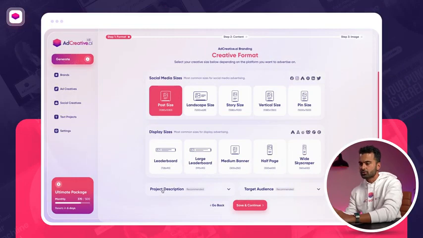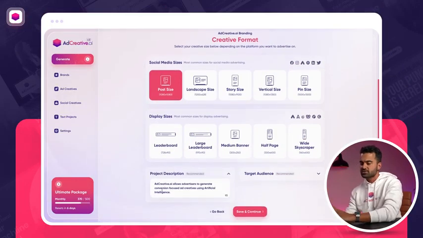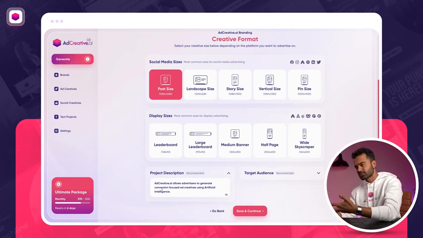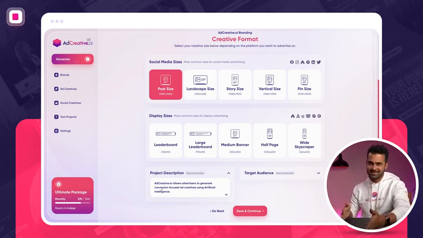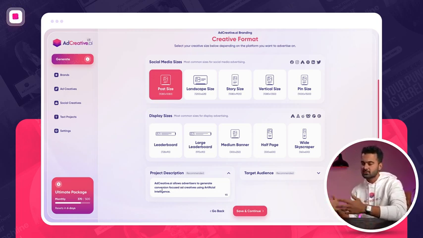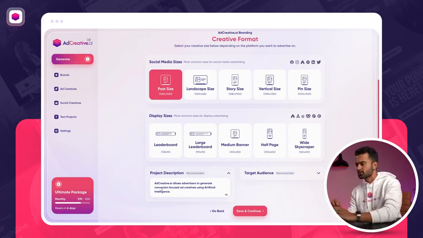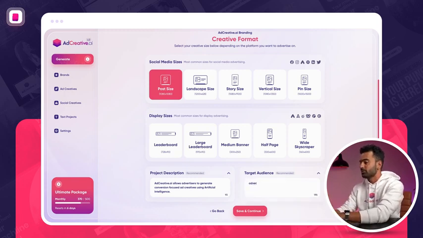You will see that there is something called project description here. Project description is basically for you to explain what this project is about. Here I'm going to be talking about AdCreative.ai. I'm going to be generating creatives for AdCreative.ai using AdCreative.ai. So my project description is going to be simply AdCreative.ai's description. As you can see, I didn't write anything, but it came pre-filled. The reason is that when I was creating my brand, I already put in that project description. It says AdCreative.ai allows advertisers to generate conversion-focused ad creatives using artificial intelligence. That's very good. And the target audience is already inside there, advertisers. So that's pretty much the first step.